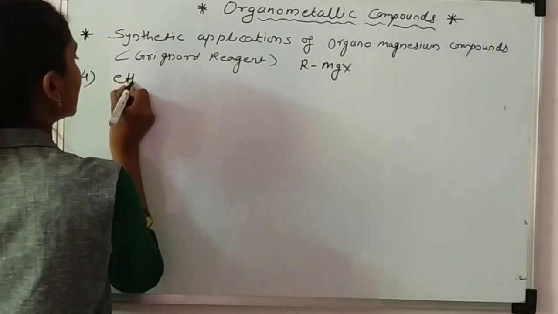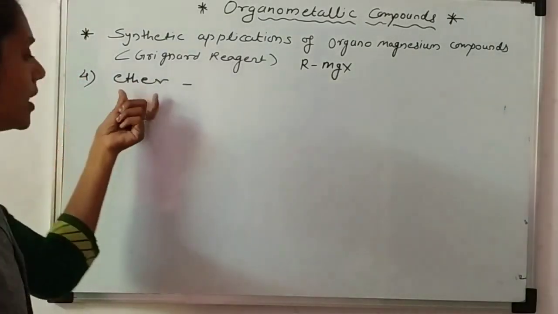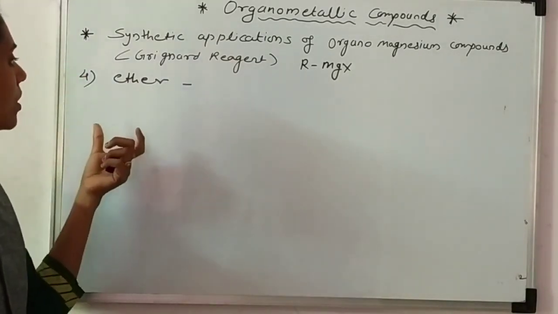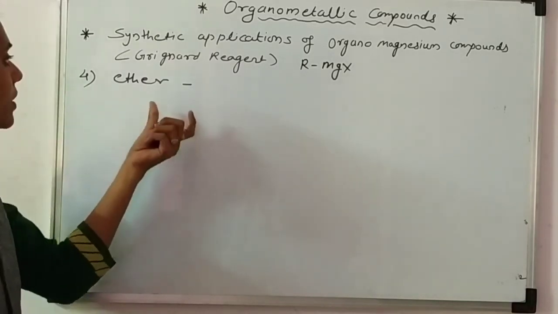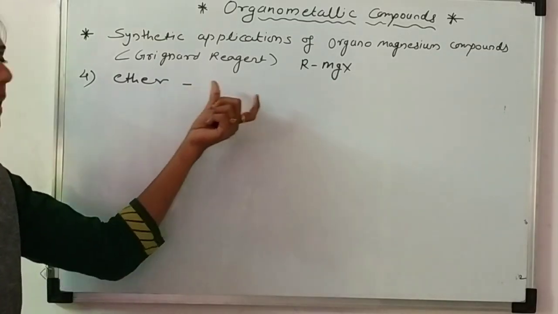Fourth one is ether, RO. Here also we can synthesize the ether by a lower halogenated ether. That means reaction of the Grignard reagent with the halogenated ether.